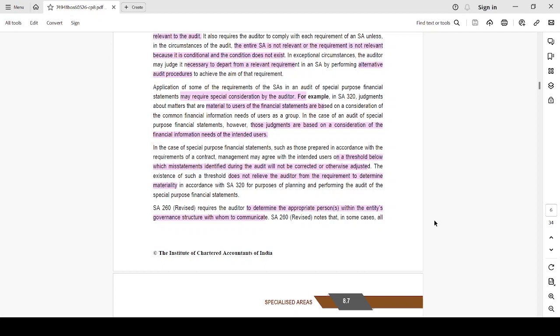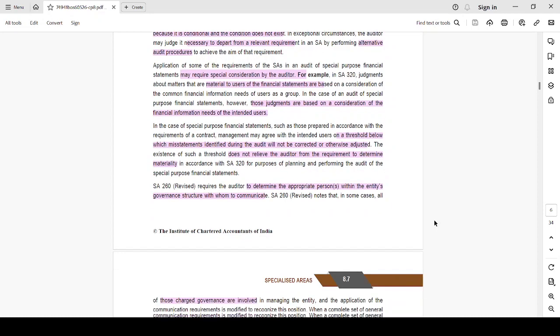But for something like a cash system of accounting, where is the key? The cash receipts and cash disbursements will be the key. So you have to base your materiality on that particular item, which is very important to these specific users. The intention of the creditor is not the cash movements, right? So your materiality should also be based upon the cash movements.